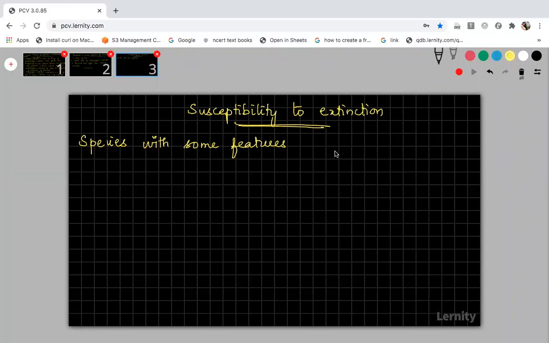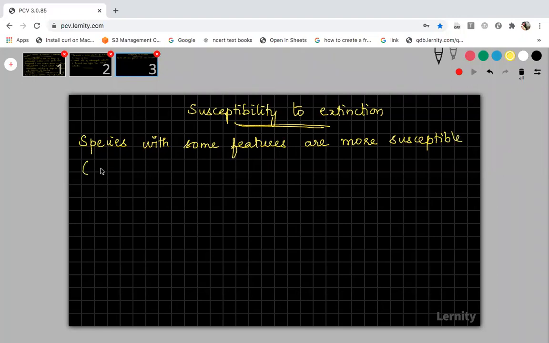Only dinosaurs and some other organisms. Why did that particular organism get extinct? Because of some natural calamity or catastrophe. So organisms with some characteristic features are more susceptible to extinction.